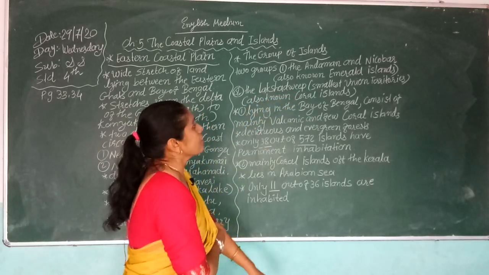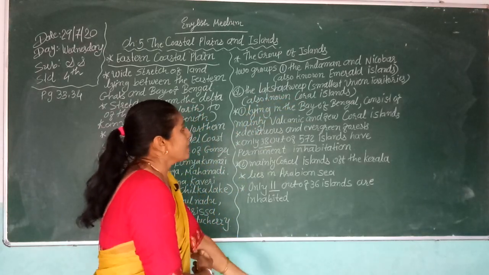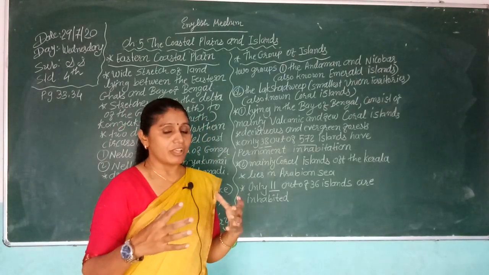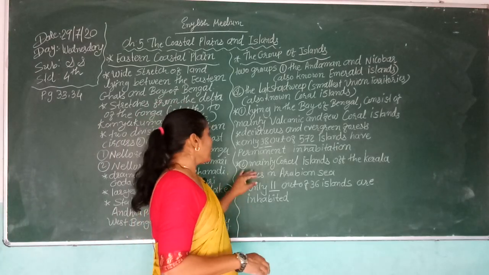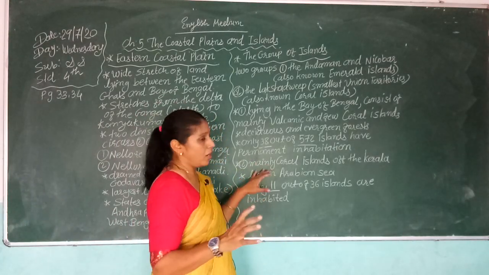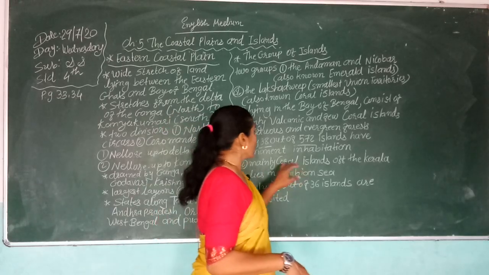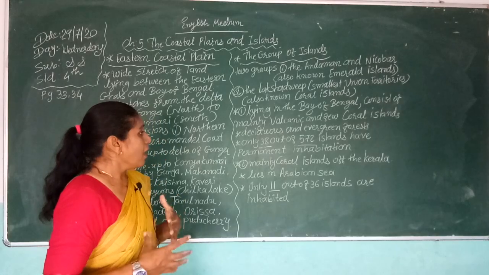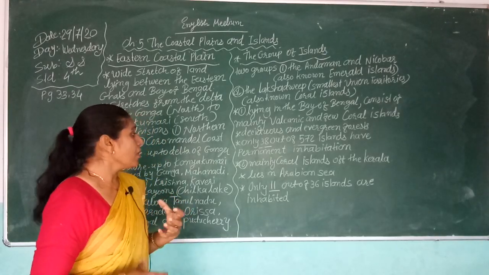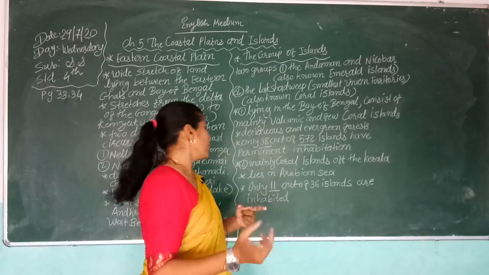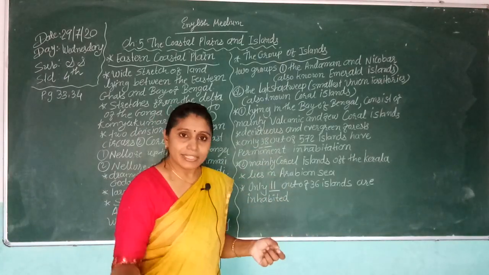Now the second is the Lakshadweep Islands, also known as the Coral Islands. It is the smallest union territory. The islands are mainly coral islands of Kerala, and they lie on the western side of our country in the Arabian Sea.